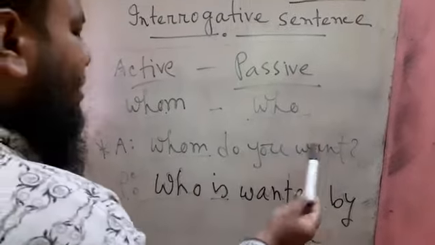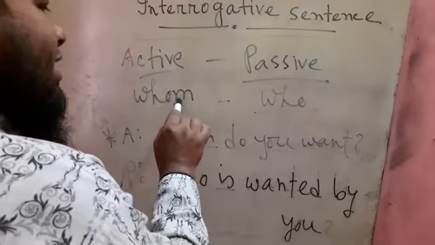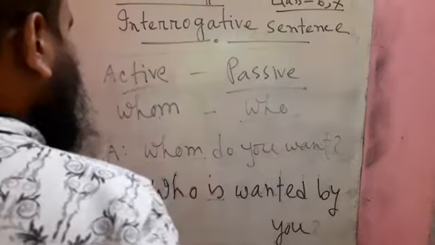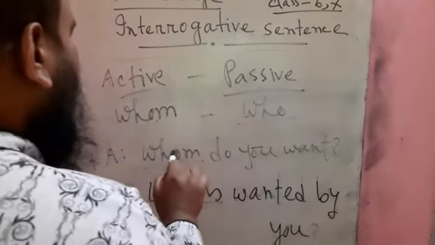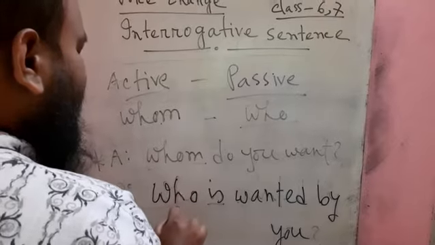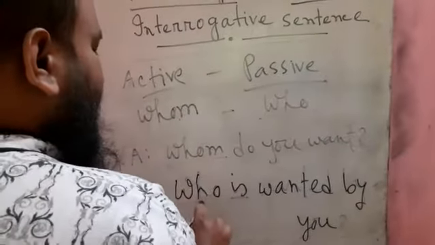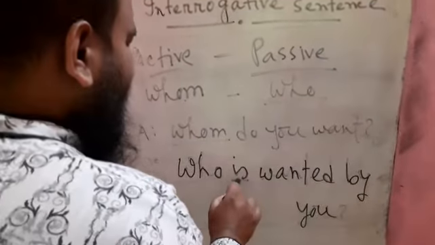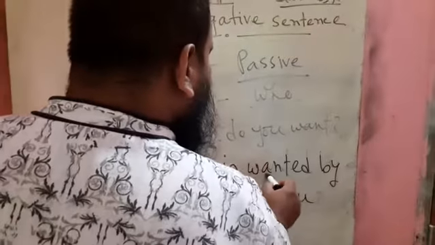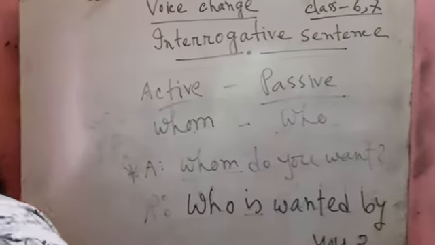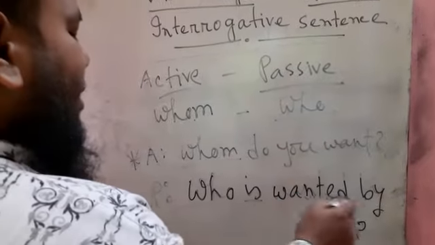Whom do you want? If whom is used in active voice, then who is will be used in passive voice. For this reason, whom do you want? If whom remains, then who is used in passive voice. So who will be used here, and then one auxiliary verb, and then the past participle form of the main verb, and then by, and then you, and the interrogative sign must be used here. Whom do you want? Who is wanted by you?